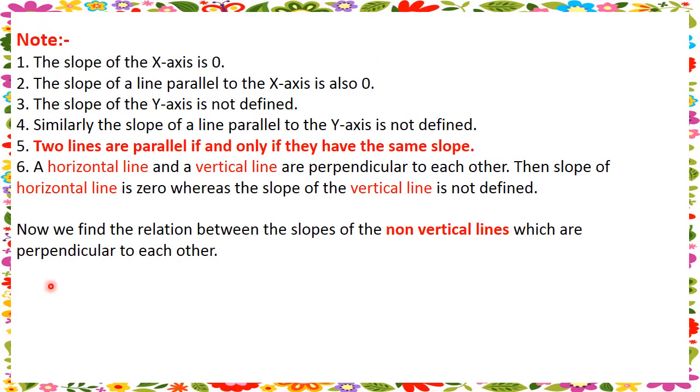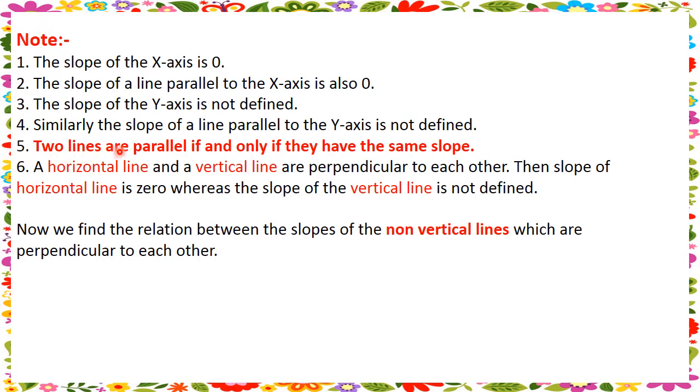Some important points related to the slope are: the slope of the x-axis is 0, because the x-axis makes 0 degrees with itself. So the slope of a line parallel to the x-axis is also 0. That is, the angle is 0, therefore the slope is 0. Now the slope of the y-axis is not defined. We know the y-axis is perpendicular to the x-axis, so the angle is 90 degrees, and tan theta is the slope. Tan 90 degrees is not defined, so the slope of the y-axis is not defined. Similarly, the slope of a line parallel to the y-axis is also considered not defined.